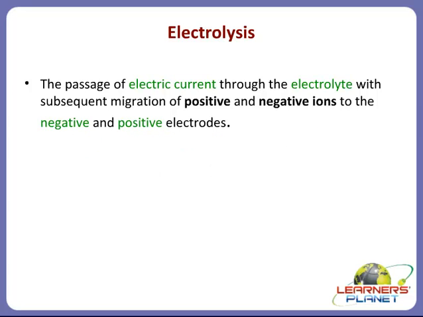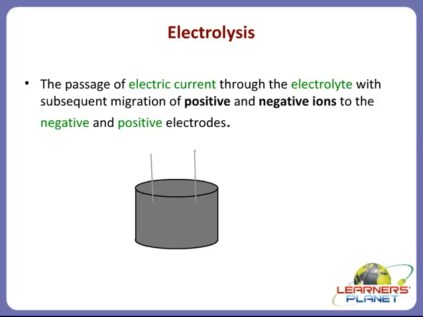That is, say, let's take this as an electrolytic container. Right, children? Now what is there? There are two electrodes in this. Okay? Why are we calling them electrodes? Because they will conduct electricity. And now these electrodes are connected to the positive and the negative terminal of the battery.